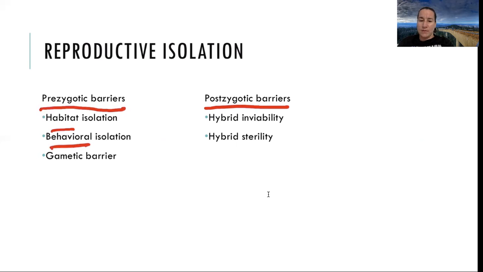Another one is behavioral. An example of this is fireflies. If you are one type of firefly and you are the female out there flashing, just flash, flash, flash, a boring flash pattern, that's one species.